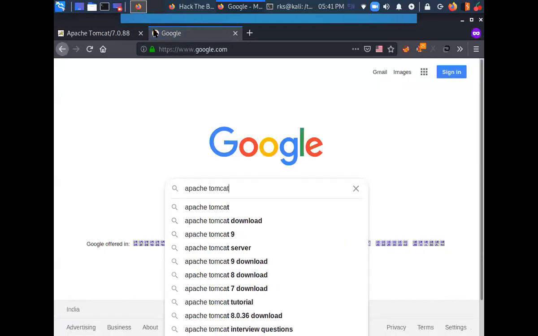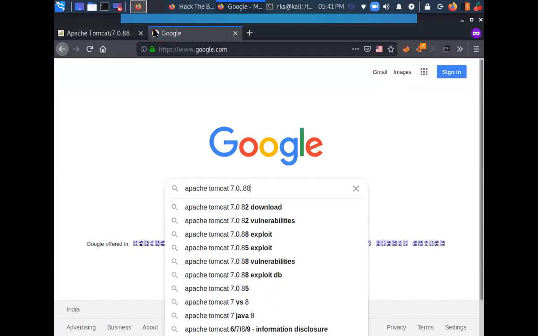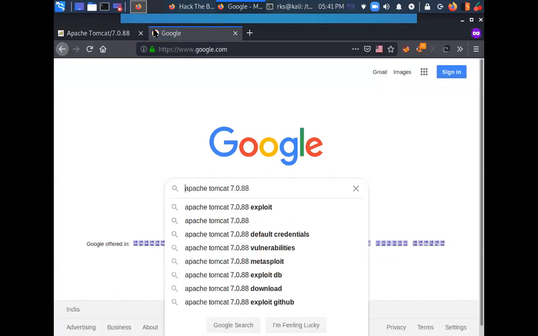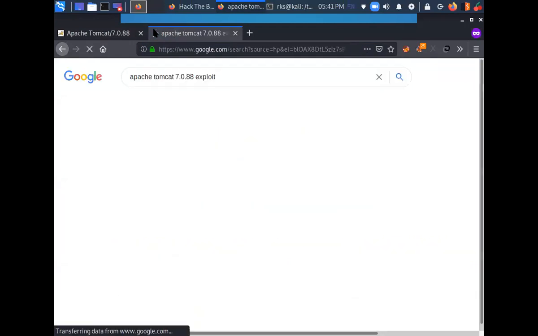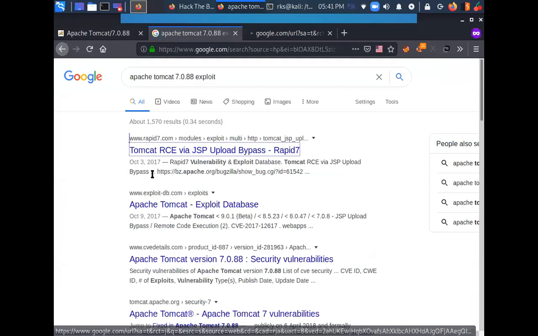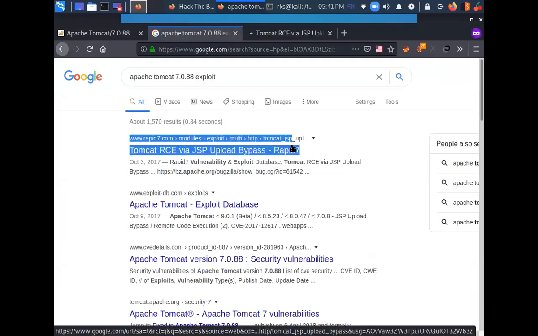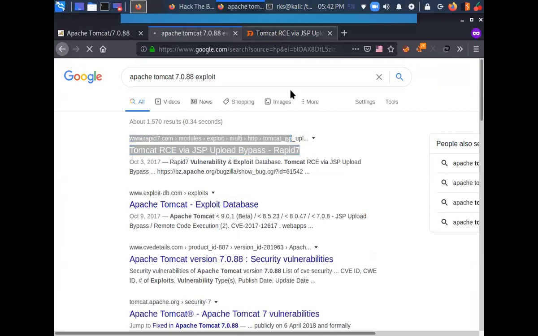Apache Tomcat, I believe it was 7.0.88. Directly giving exploits. There's one link for Rapid7. This is going to be your Metasploit exploit. And another link from Exploit-DB. Let's take a look here.